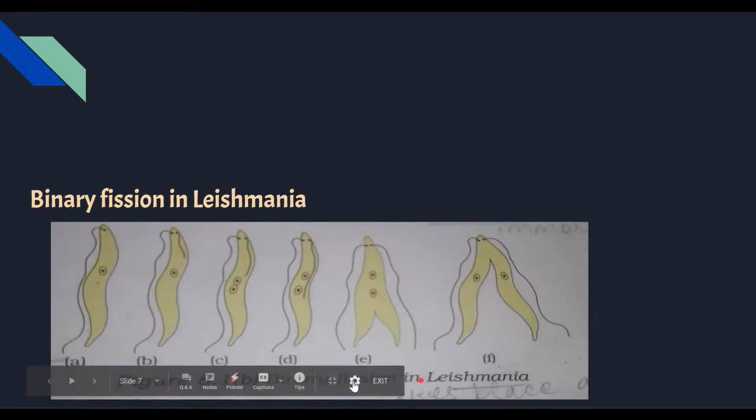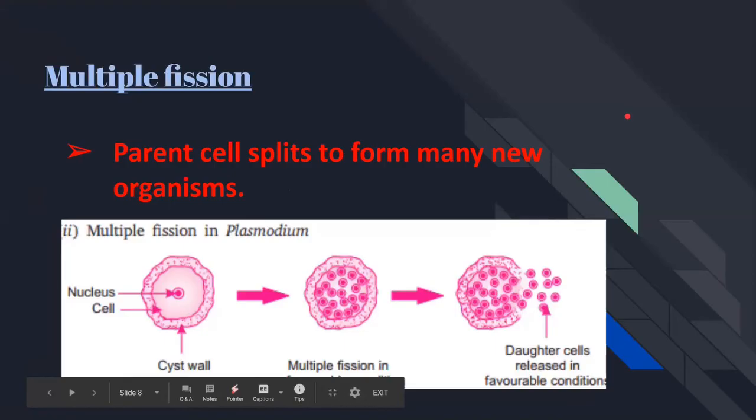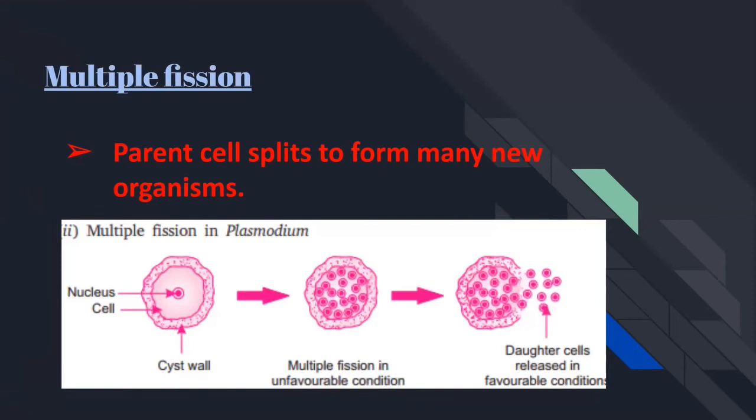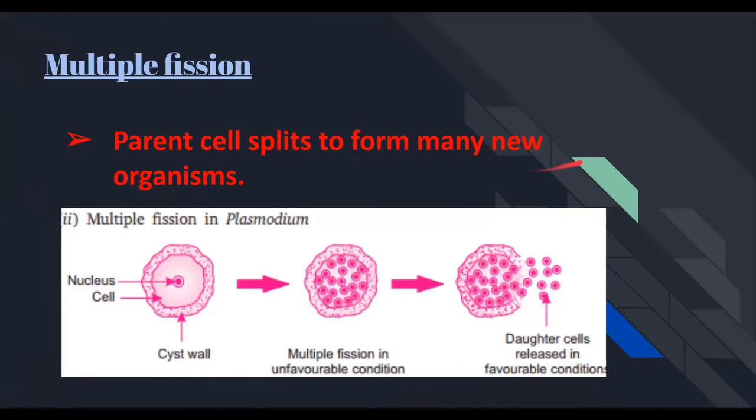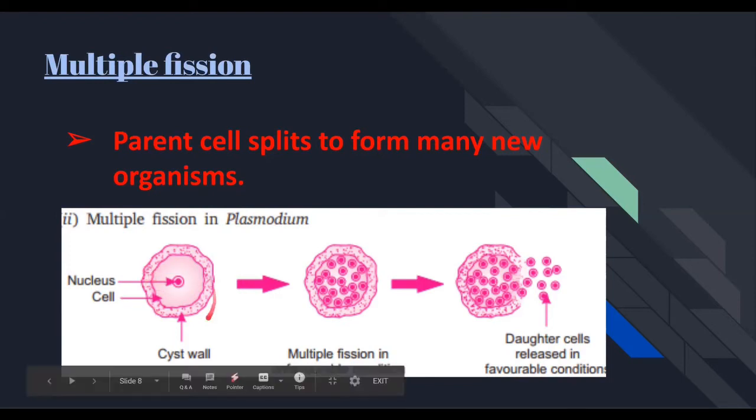Okay, moving on to multiple fission. The parent cell in multiple fission splits to form many new organisms. A very great example which you have also learned in previous classes is plasmodium. Yes, you heard it right. Plasmodium, I'm sure you must have read in your previous classes, is the organism that causes malaria, right? Okay, so this is the plasmodium. As you can see, this is the nucleus of the plasmodium, this is the cell, and this is the cyst wall. Now, plasmodium has a cyst wall surrounding it when it reaches a reproductive state.